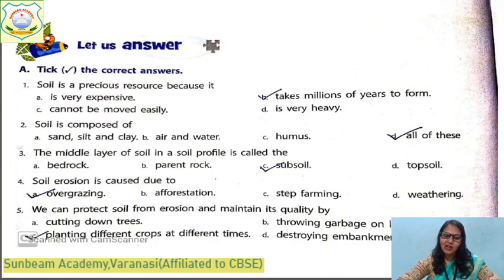It is due to overgrazing. Come to the fifth one. What can protect soil from erosion and maintain its quality? By planting different types of crops at different times, we can increase the fertility of the soil.